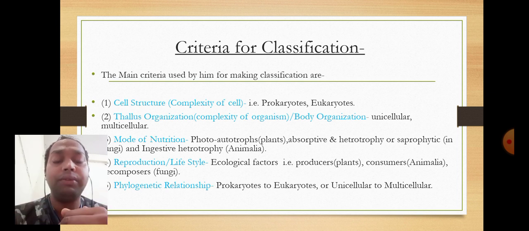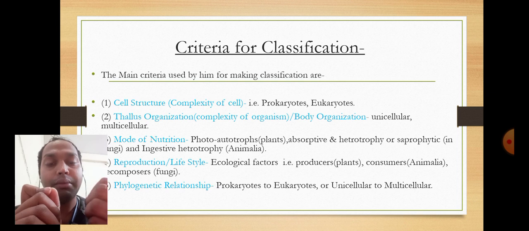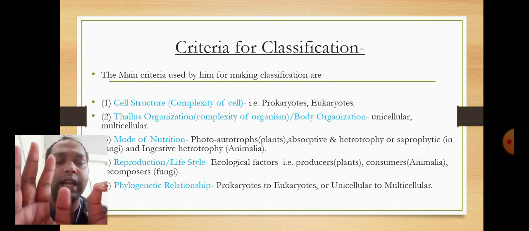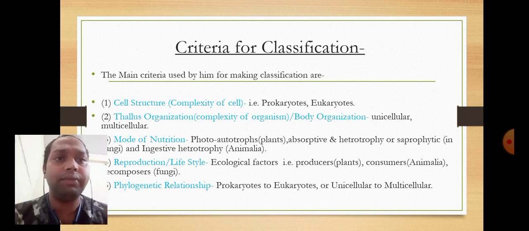Last is the phylogenetic relationship, which shows the evolutionary history, how modern organisms came from their ancestors. These five criteria govern the R.H. Whittaker classification.